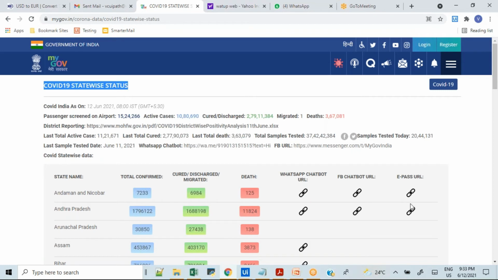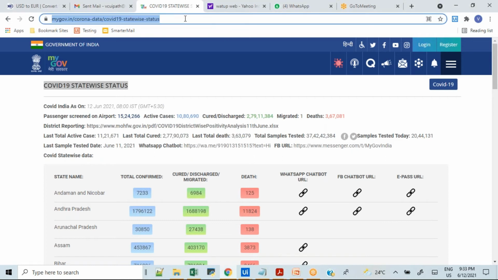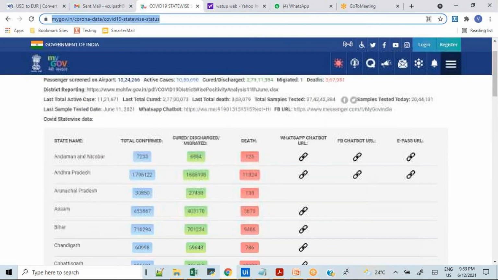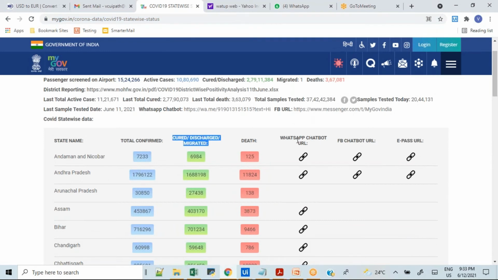Okay, sir, I missed the problem. So Prathamesh, the problem statement is like this. We have to go to this URL. This is a government website. It's providing the COVID-19 statewide status. I want to capture all the information like state name, total confirmed cases, cured, migrated, discharge cases, death cases, and the WhatsApp chatbot URL as well. I want to write it into an Excel file. And once it is done, I want to send an email along with the attachment. So this is my problem statement.